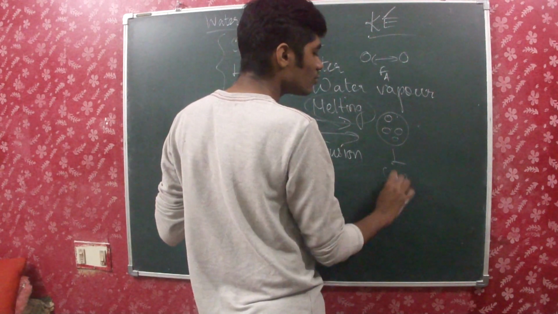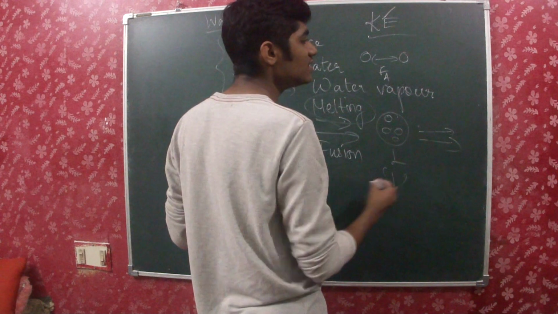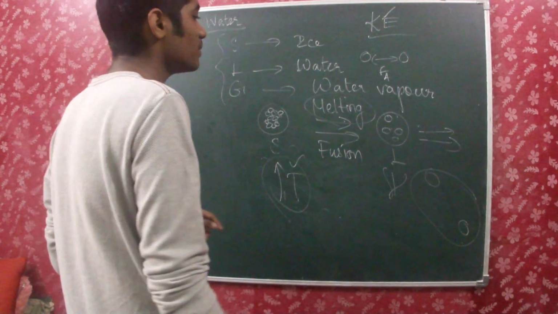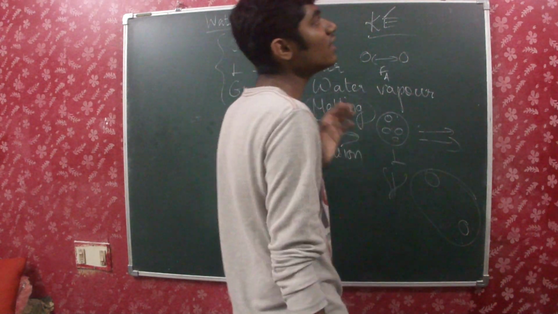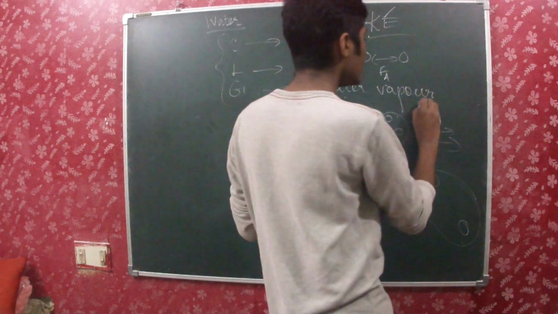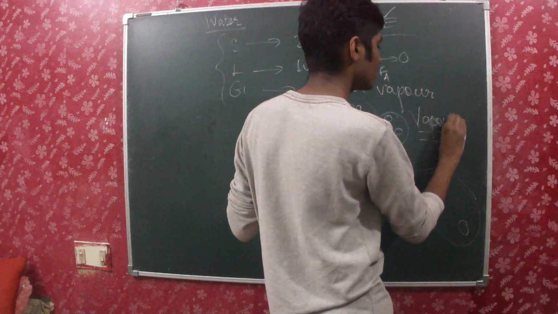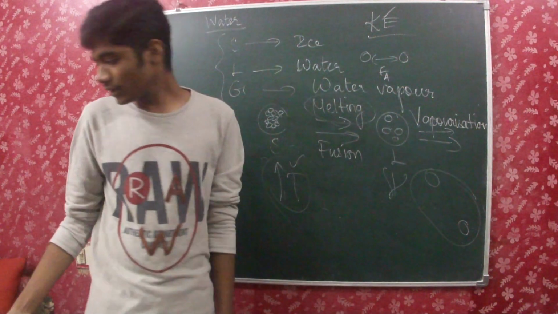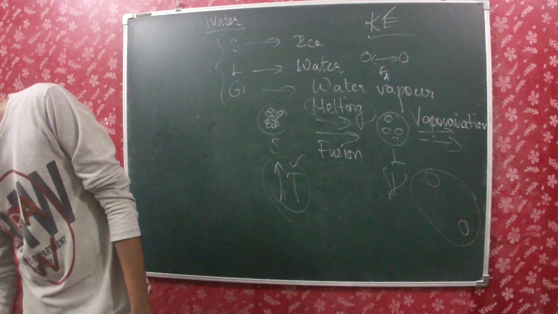Still, if I keep heating this, I will get gas. The constituent particles will be very far away from each other, and this process of deriving gas from liquid is known as vaporization. So liquid to gas is known as vaporization.